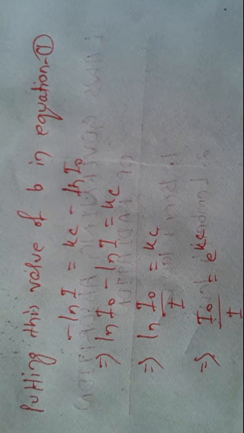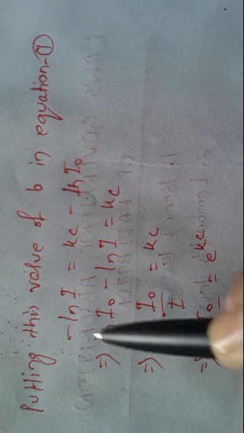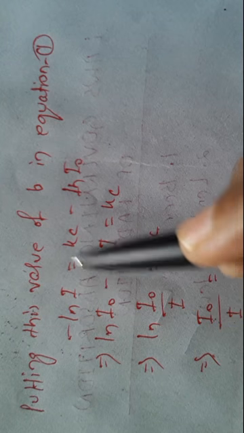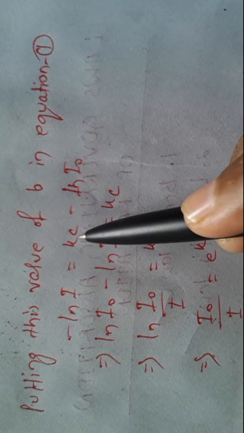By putting this value of b, that is minus ln I0, in equation 1, we get minus ln I is equal to kC minus ln I0.